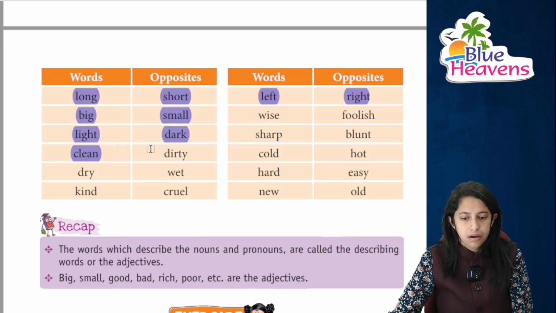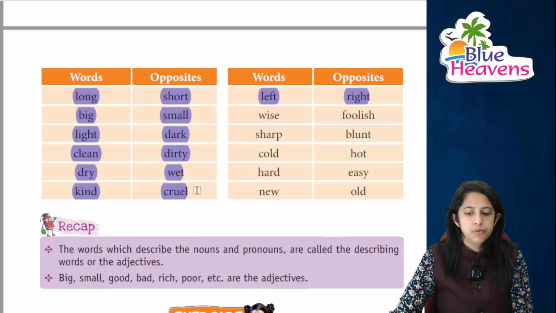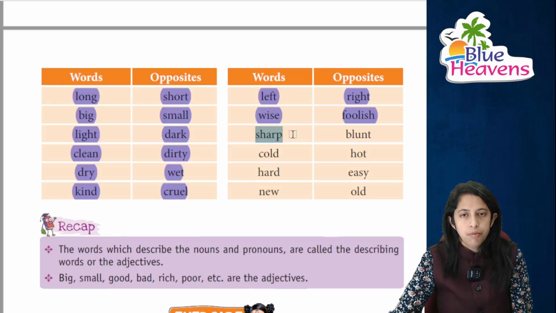Clean का dirty. Dry मतलब सूखा, wet का मतलब गीला, kind मतलब cruel. Over here kind means good and cruel means very bad. Wise is foolish, right? Sharp बहुत तेज, कोई चीज sharp नहीं है, this is blunt. Then it's cold and then it's hot. Hard का easy and new का it's old, right?